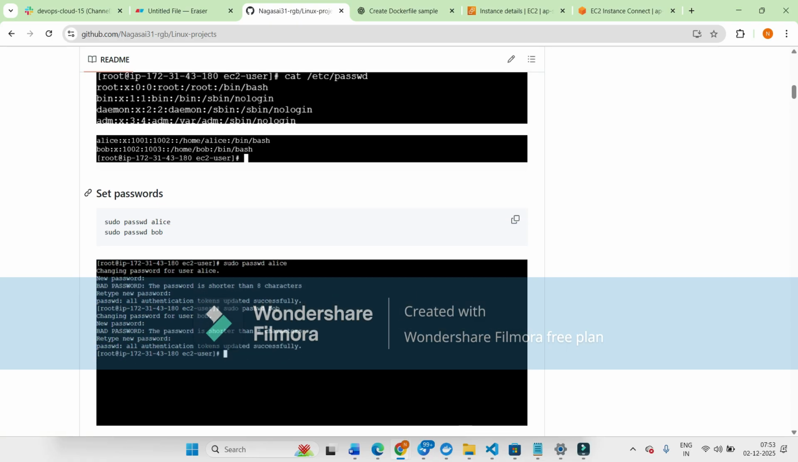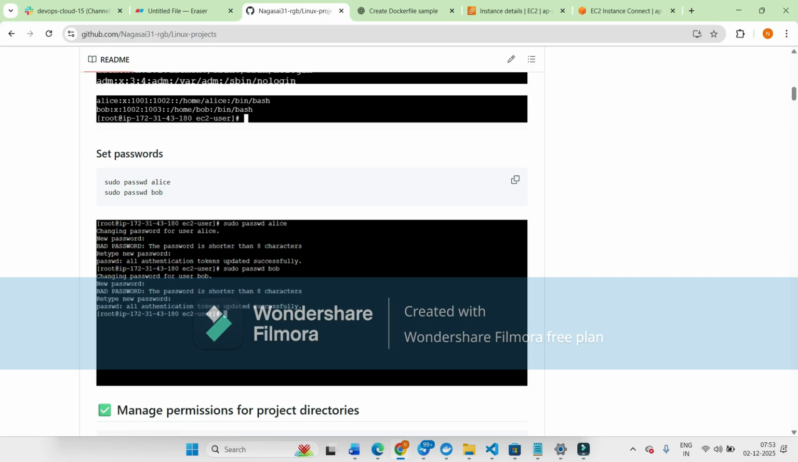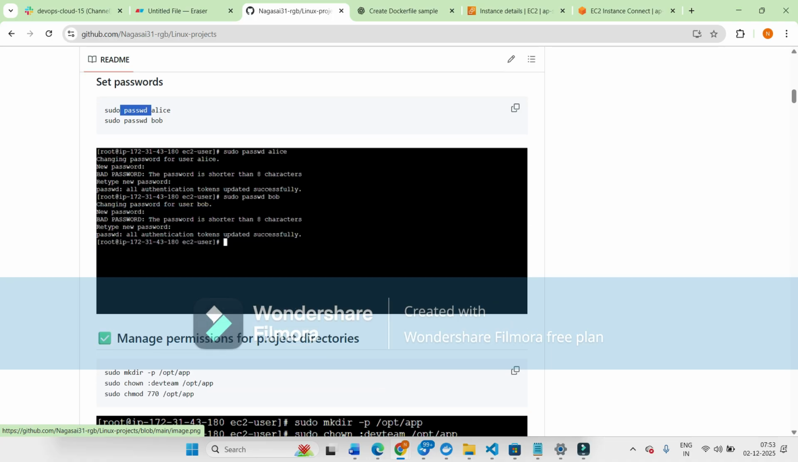And if you want to set a password for more security, we can use sudo passwd and give the username, like sudo passwd alice. If you execute the command, it asks for the new password. If you enter the password, you can see that all authentication tokens updated successfully. If it shows this, you have updated the password.